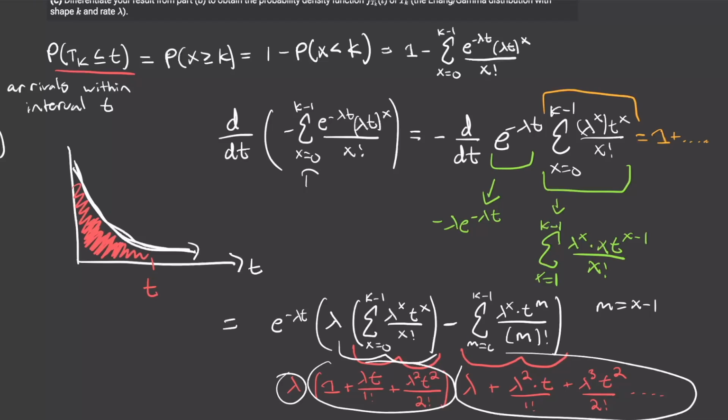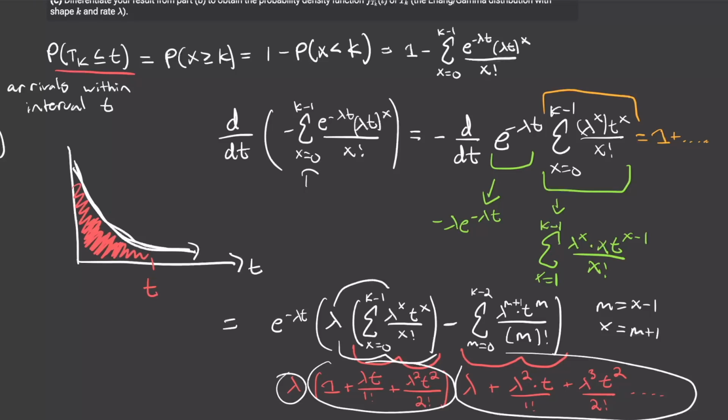And when we plug in k minus 1 for x over here, we get m equals k minus 2. Also, to swap out this x right here, all we can do is see that x is just going to be equal to m plus 1, right? If m equals x minus 1, then x equals m plus 1. So we can replace this right here with m plus 1. And now look at how similar these terms look, right?